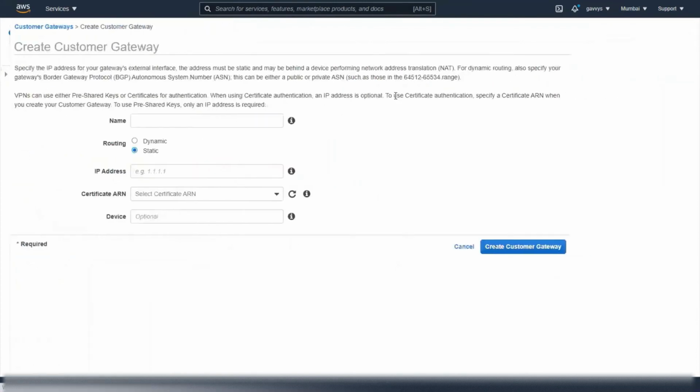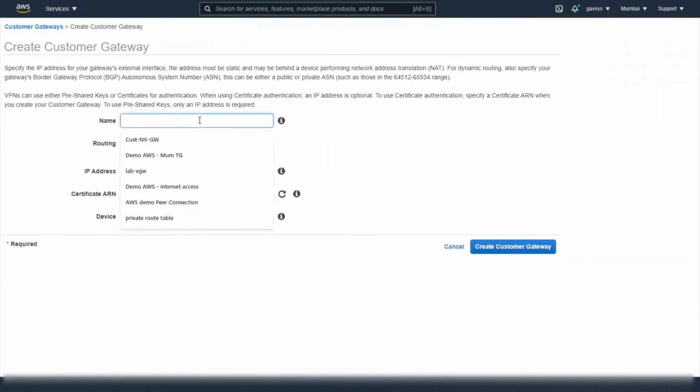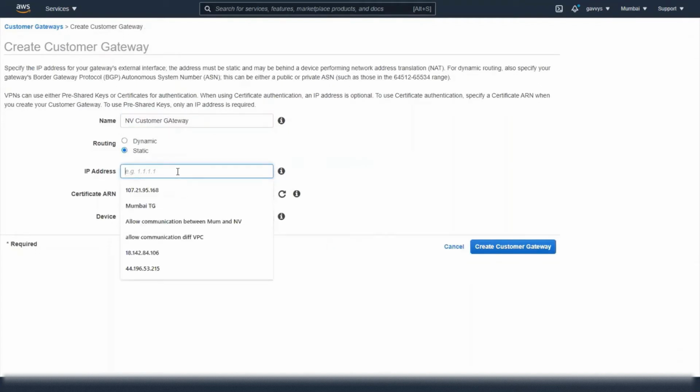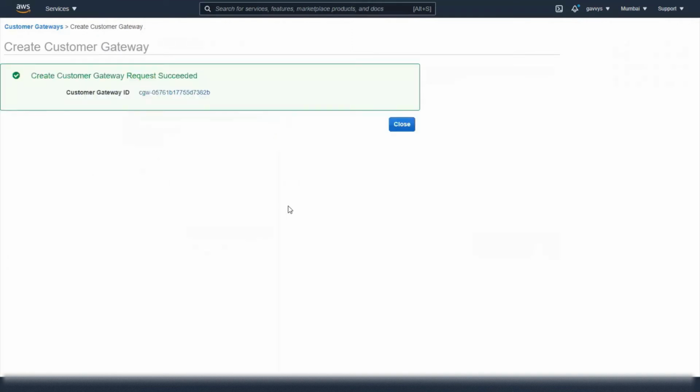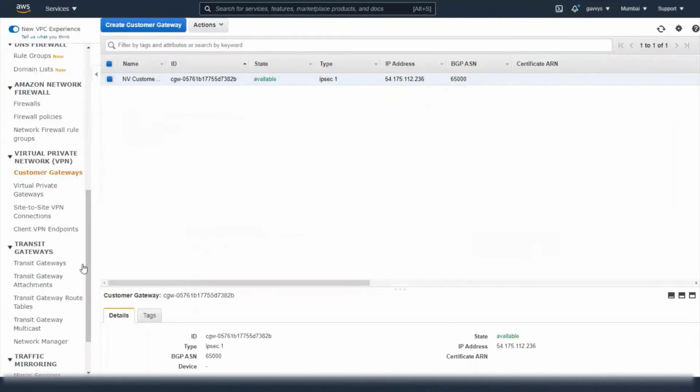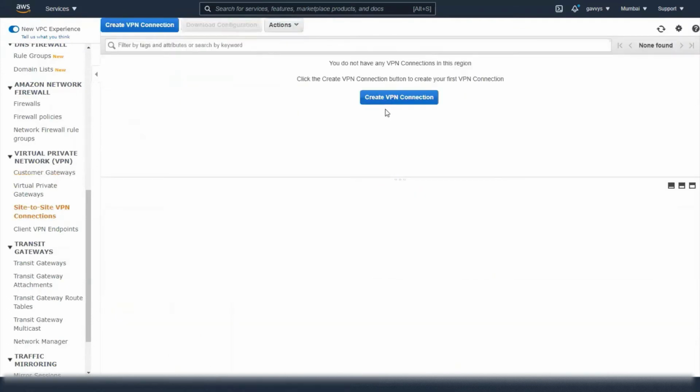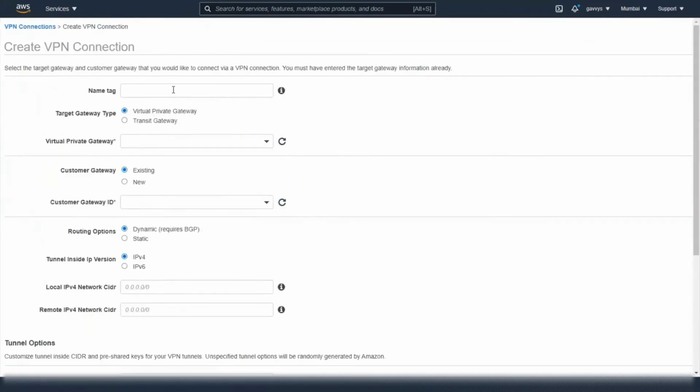We will create the customer gateway as per the NV customer gateway. We will use the Elastic IP that is allocated to the server. Create customer gateway, close. Here we are not going to create a virtual gateway because we are going to use the transit gateway. So let's create a site-to-site VPN connection.